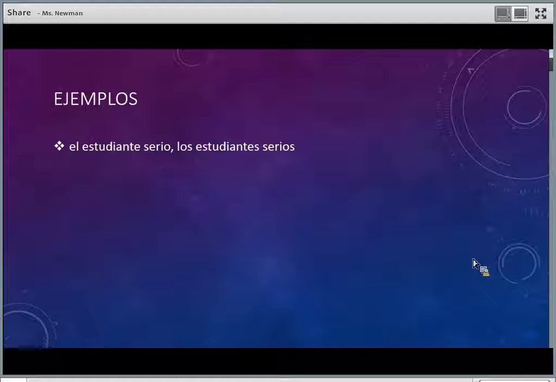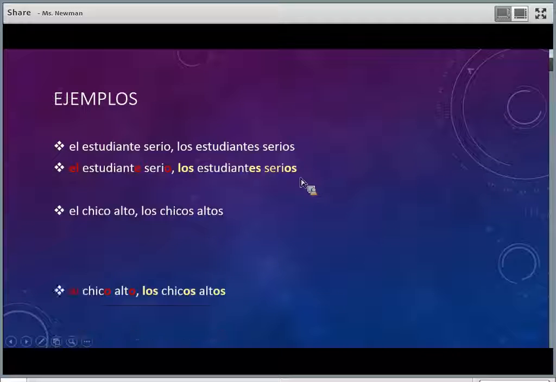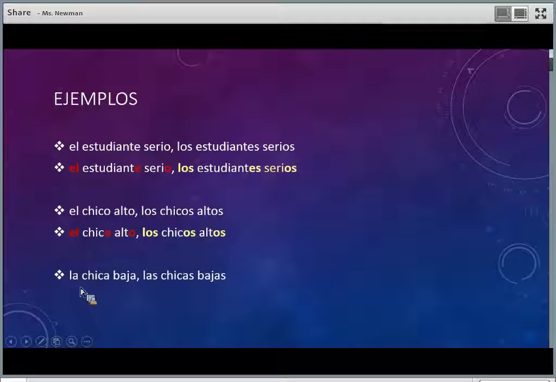Some more examples. You can see the words highlighted where we're matching the article here and the adjectives in number and gender. El chico alto, los chicos altos. La chica baja, las chicas bajas.